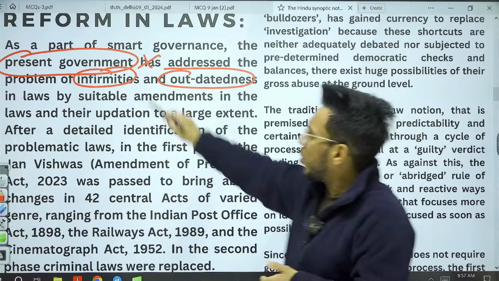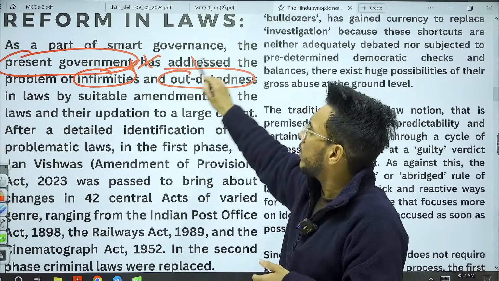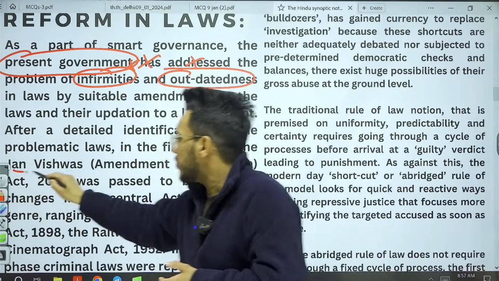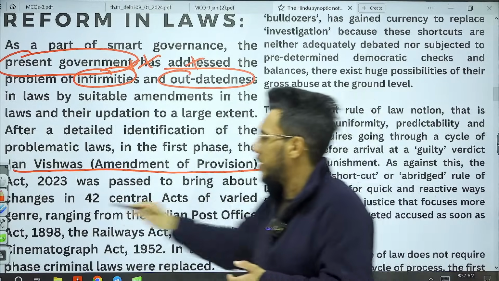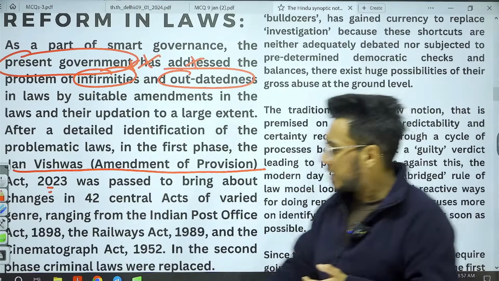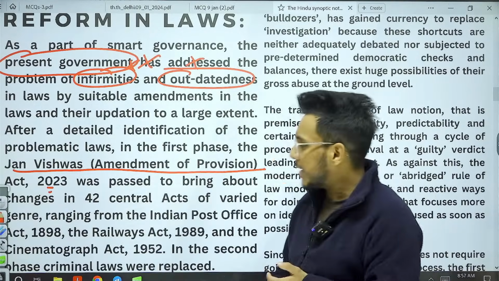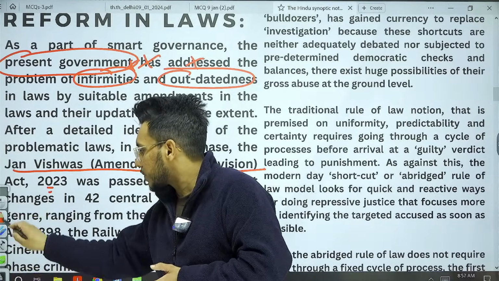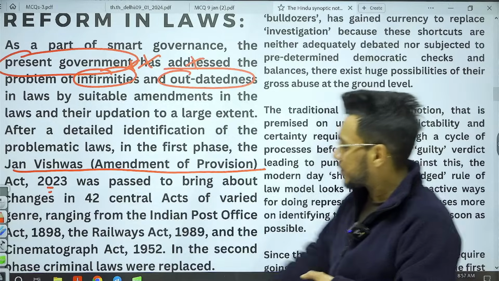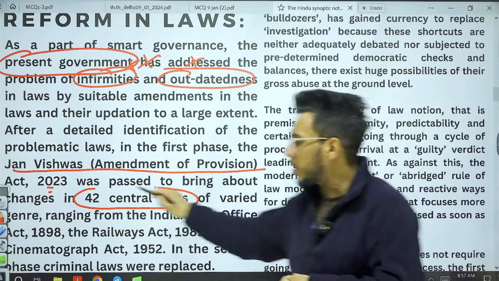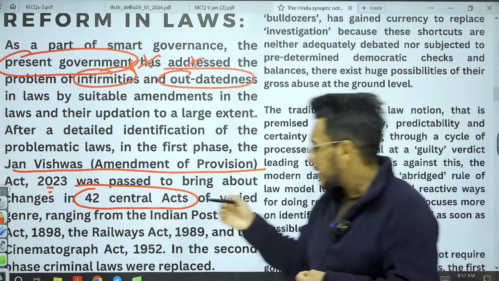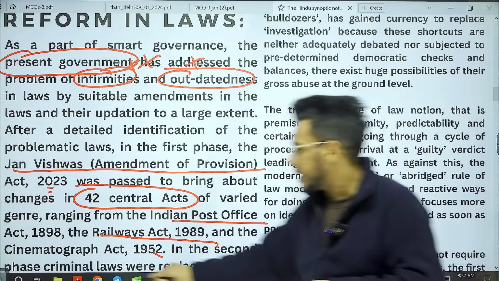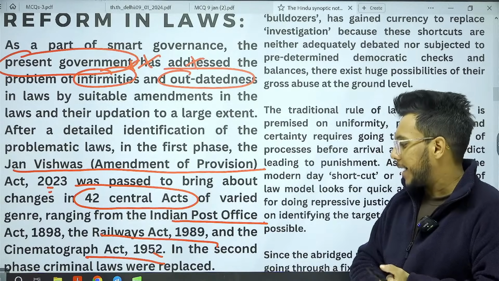First of all, in order to remove this infirmity and outdatedness, the government has recently come out with the Jan Vishwas Amendment of Provisions Act 2023. Under this Jan Vishwas Act, the government is bringing changes in 42 central acts, such as the Indian Post Office Act, the Railways Act of 1989, and the Cinematograph Act of 1952.